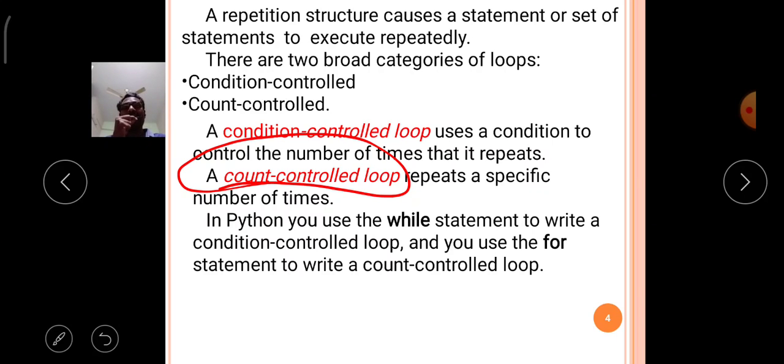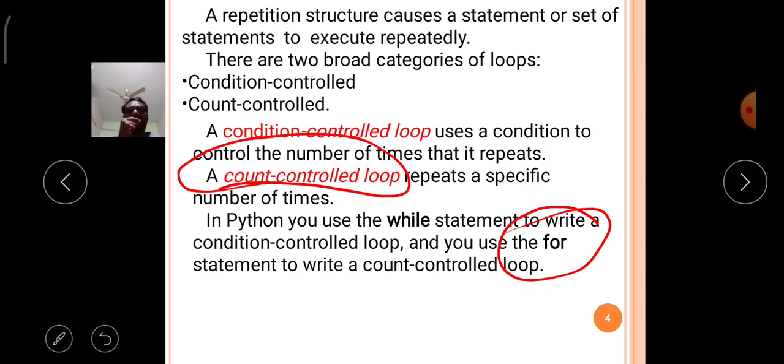The best example is the for loop. The for loop in Python satisfies the rule of the count controlled loop. It will execute the program a number of times, and after it reaches that number, it will terminate the for loop. That's why in Python the for loop is called a count controlled loop.